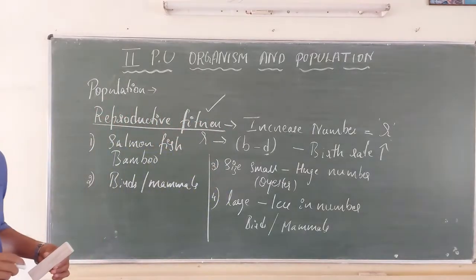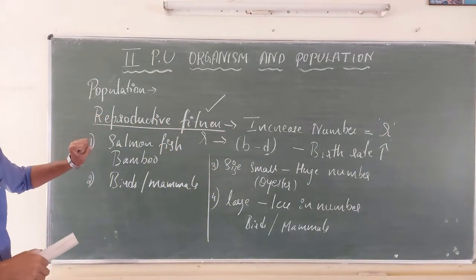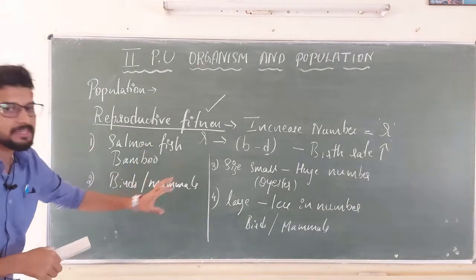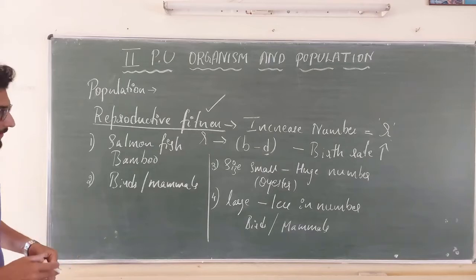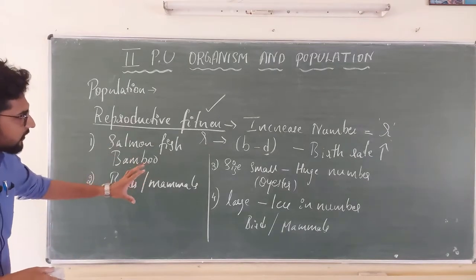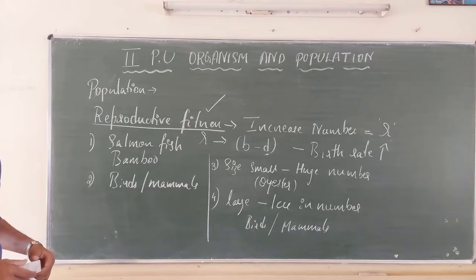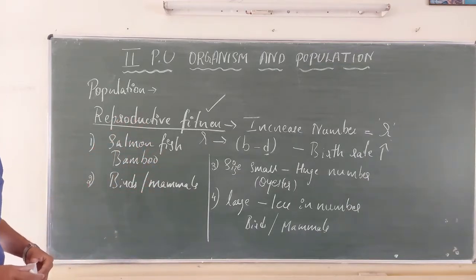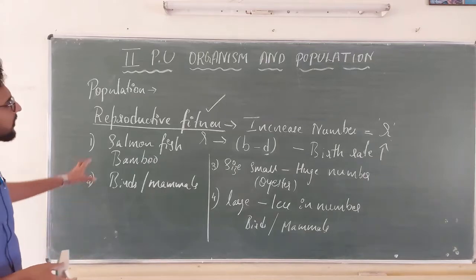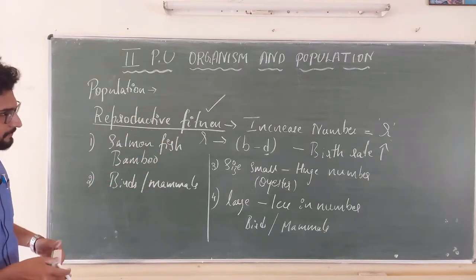This reproductive fitness, or all the offspring which survive in nature despite competition, the survival of the fittest, all of this contributes to a population. The size of the population should increase. The organism should dominate in a particular habitat. All of this happens to fulfill the aim of domination in a particular area, where there is no competition. They should survive and reproduce peacefully. Because of that, all these processes are happening.